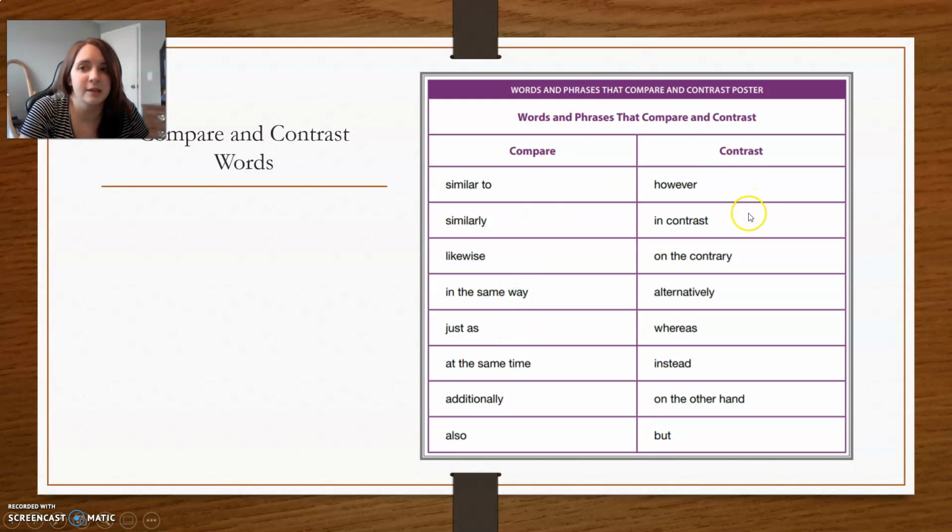Now if you're going to contrast, remember contrast means the opposite, so things that are not the same. You can use language like over here: however, whereas, on the other hand, on the contrary. Those words are going to show how they're different.